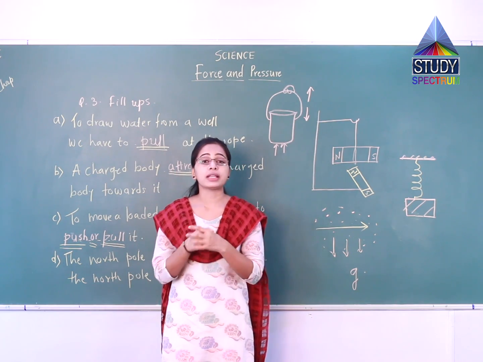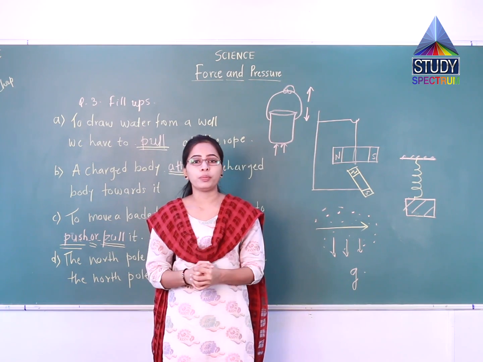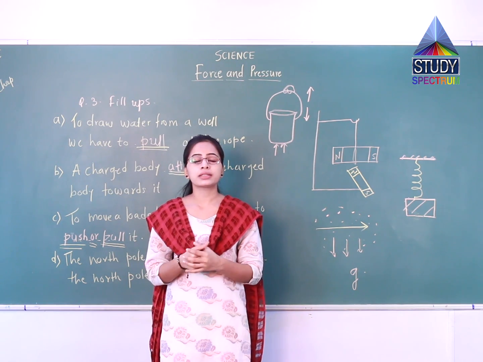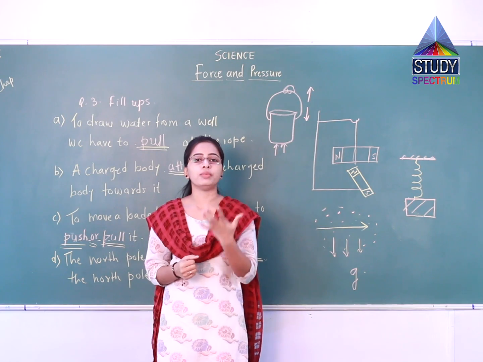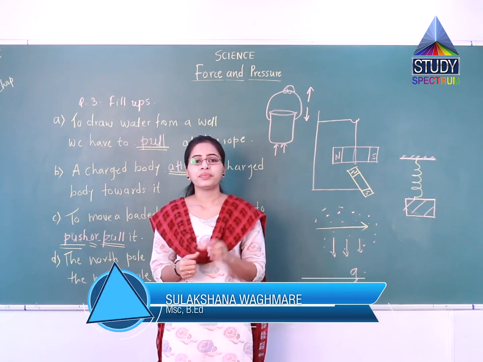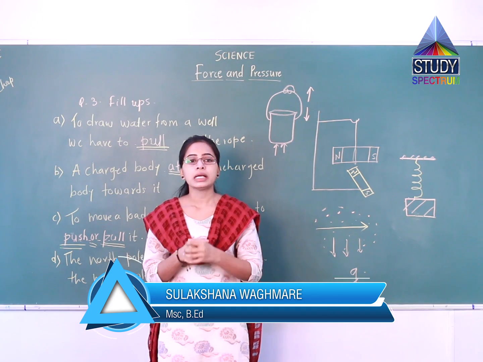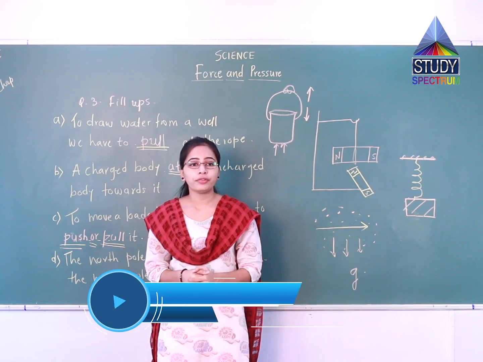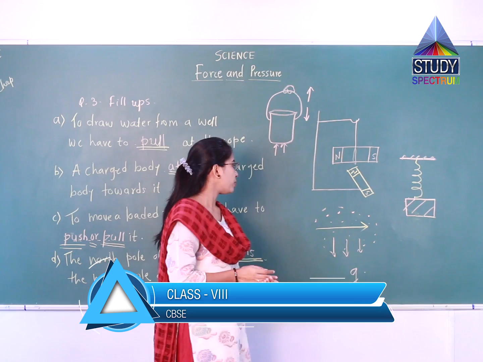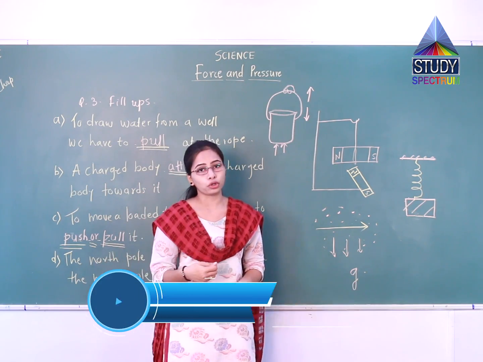Here is the next question, which is the last question we have. When we press the bulb of a dropper with its nozzle kept in water, air in the dropper is seen to escape in the form of bubbles. Once we release the pressure on the bulb, water gets filled in the dropper. The rise of water in the dropper is due to, here we have options: pressure of water, gravity of earth, shape of the rubber bulb, atmospheric pressure. Very simple experiment. Here I will explain it to you. You can perform this experiment by taking an ink dropper.